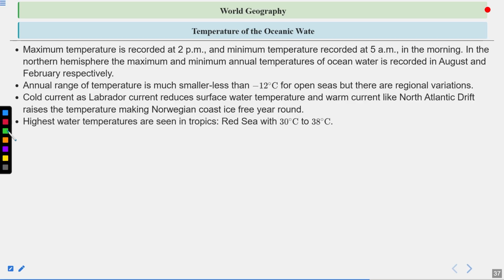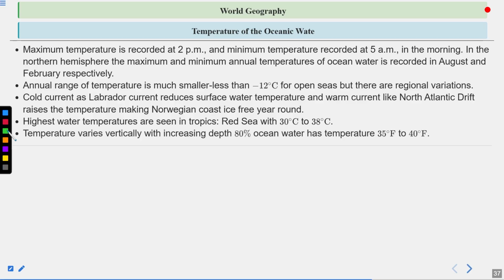Highest water temperatures are seen in the tropics, Red Sea with 30 degrees Celsius to 38 degrees Celsius. Temperature varies vertically with increasing depth. 80% of ocean water has temperature 35 degrees Fahrenheit to 40 degrees Fahrenheit. So that is the data regarding the temperature, at which point and at which timing which temperature is found.